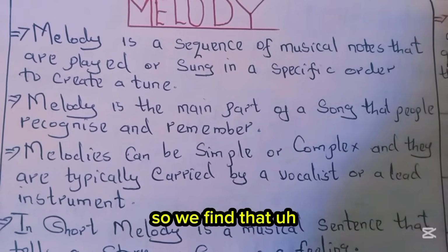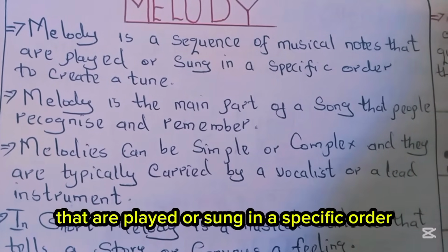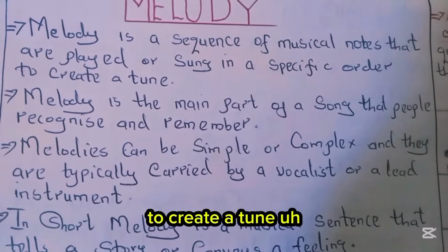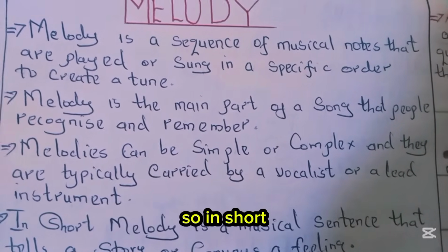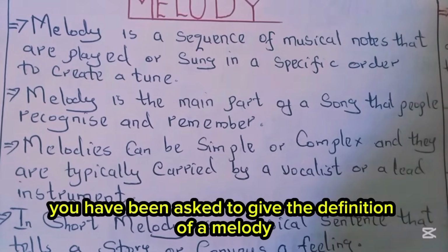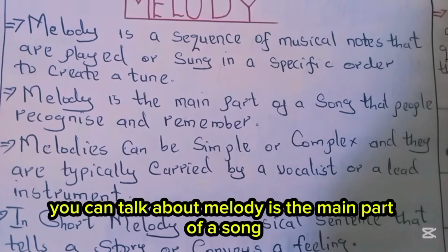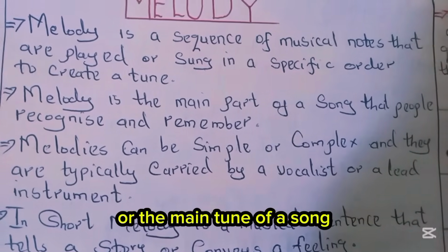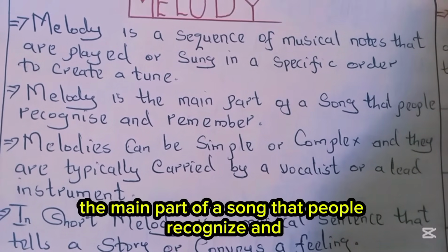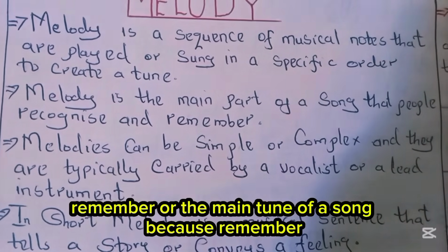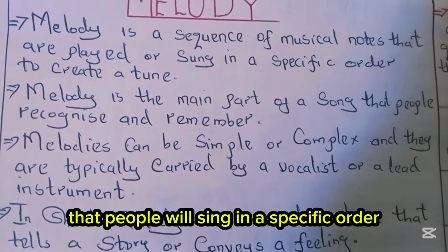So we find that melody is that sequence of musical notes that are played or sung in a specific order to create a tune. Melody is the main part of a song that people recognize and remember. So, in short, if you have been asked to give the definition of a melody, which answer are you going to give? You can say melody is the main part of a song, or the main tune of a song. That is enough. The main part of a song that people recognize and remember, or the main tune of a song, because remember, it's creating that tune that people will sing in a specific order.